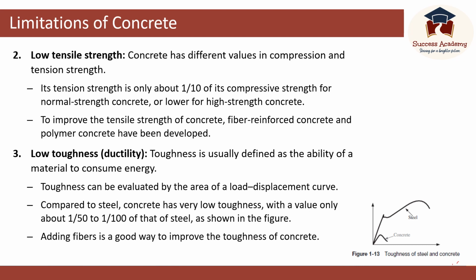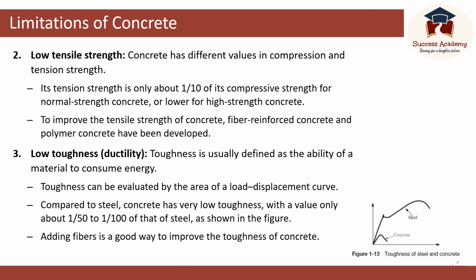As we discussed before, concrete has low tensile strength. When we consider the tensile and the compressive strength of concrete, there are two different values. The tensile strength is only about 1/10 of the compressive strength for normal strength concrete, and it is lower for high strength concrete. But we can improve the tensile strength of concrete by adding fiber reinforcements and polymers.